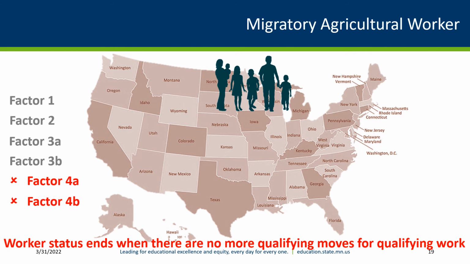If the worker does not make a new qualifying move for new qualifying work and their status expires, they are no longer considered a migratory agricultural worker and their children might not be eligible for the MEP. However, as previously stated, an interview should be conducted for all moves that the family makes to determine if they are eligible for the MEP. Age is not a factor for the migratory agricultural worker or migratory fisher status.